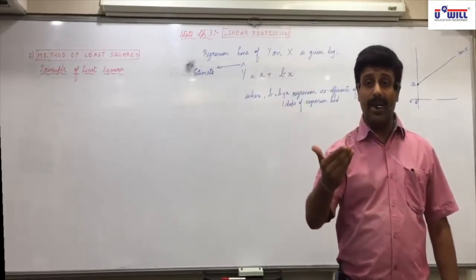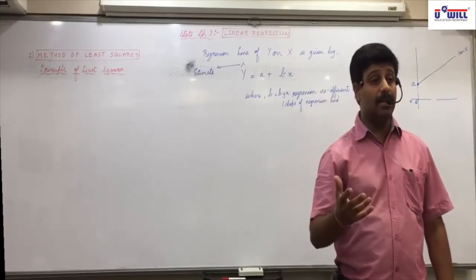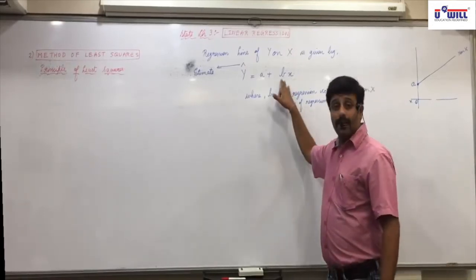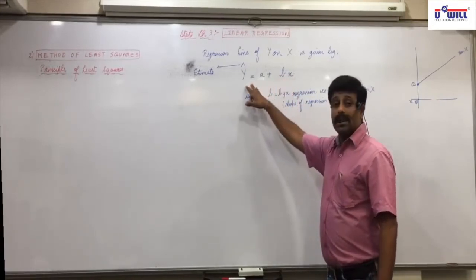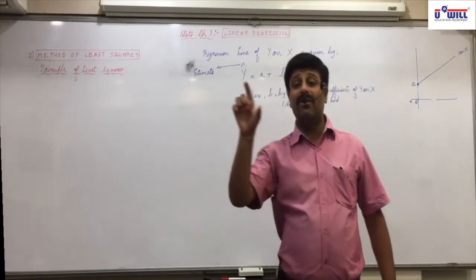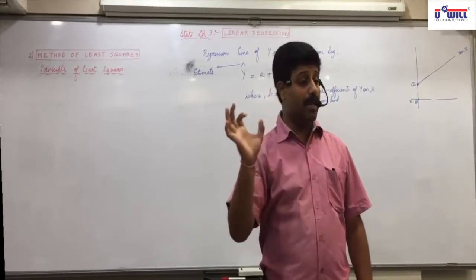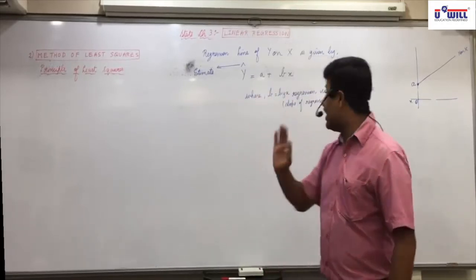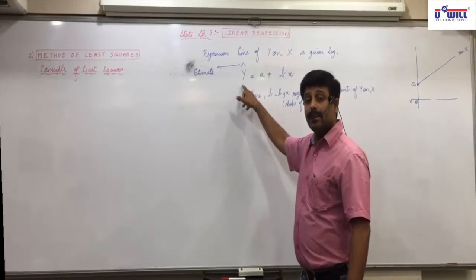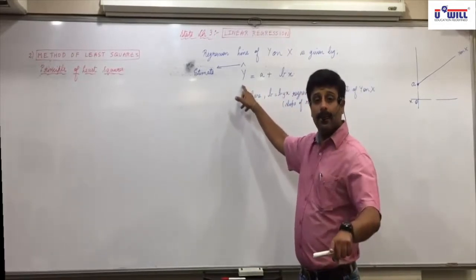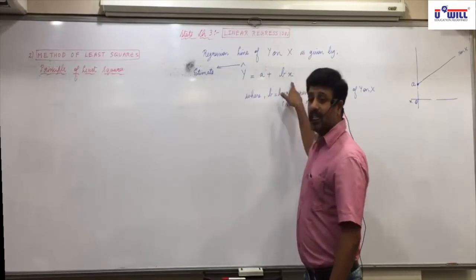Suppose x is income, your income increases by 5,000 rupees and b is 0.5. So if your income is increasing by 5,000 rupees, then expense will increase by 2,500, 0.5 times of that. So what does that b indicate?